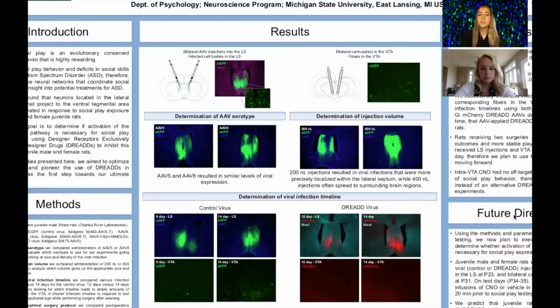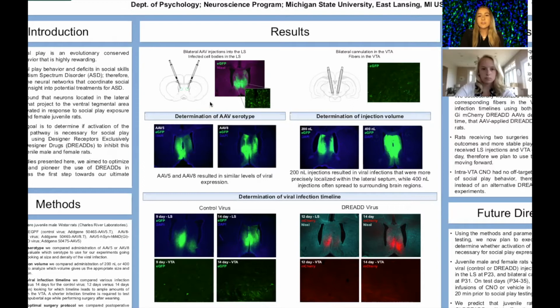In order to express DREADDs in the brain, the code for DREADDs is incorporated in an AAV viral vector that also contains the code for a fluorescent protein. This viral vector infects neurons, and these neurons will then make the DREADDs as well as the fluorescent protein, which allows us to visualize the infected neurons. In order to inhibit the pathway from the LS to VTA using DREADDs, rats first received bilateral injections of the AAV, a control AAV, or one that codes for inhibitory DREADDs, into the LS as shown in the images here.